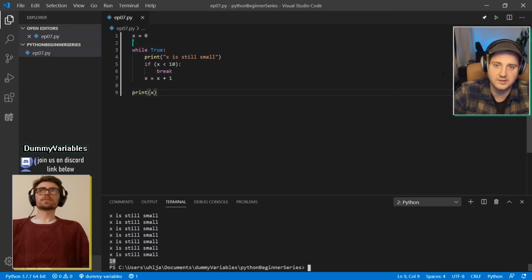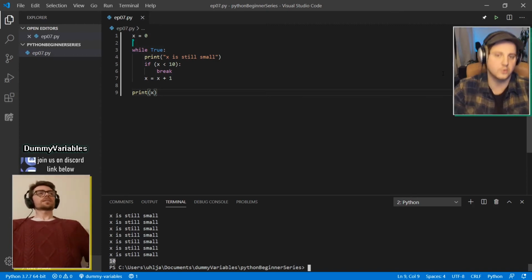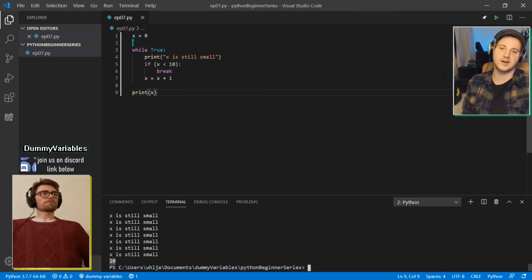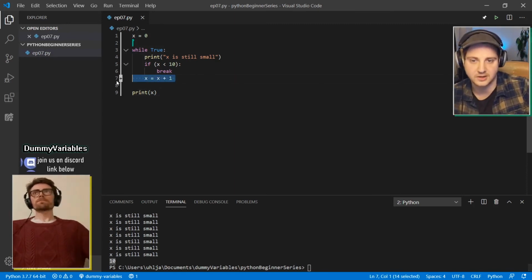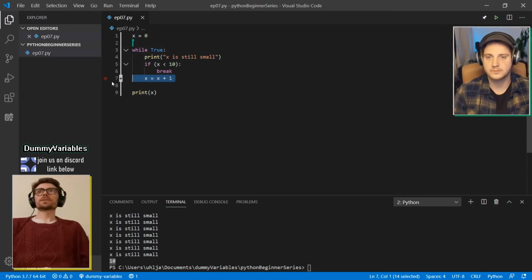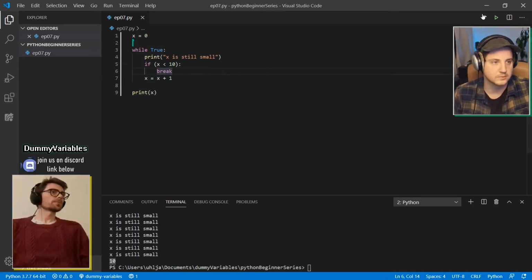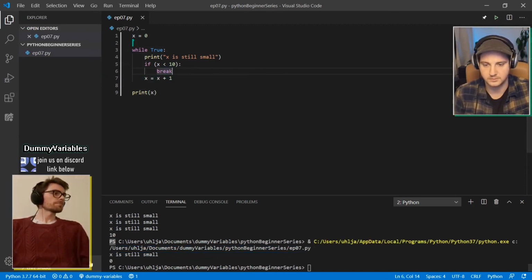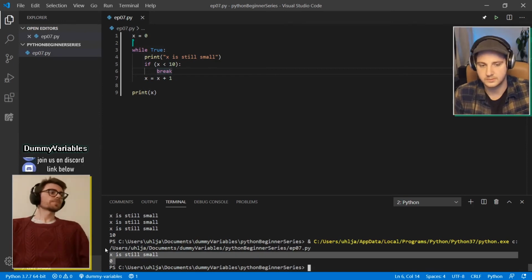Because x is smaller than 10, we immediately hit the break and the loop ends. This means that nothing gets added to x. The last line is completely meaningless right now. So let's run the program and see what happens. Great job, well done.